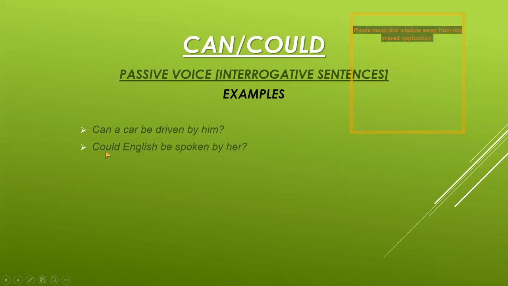The next example is: Could English be spoken by her? Could is the modal verb, English is the object, be is the helping verb, spoken is the third form of verb, and then by with the subject, with the question mark at the end. I hope you have understood everything till here because we have completed can and could.